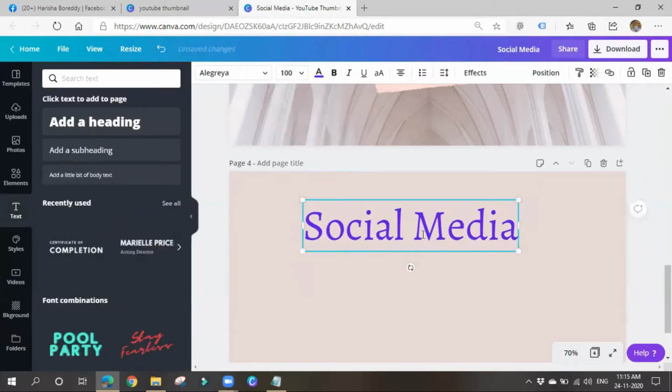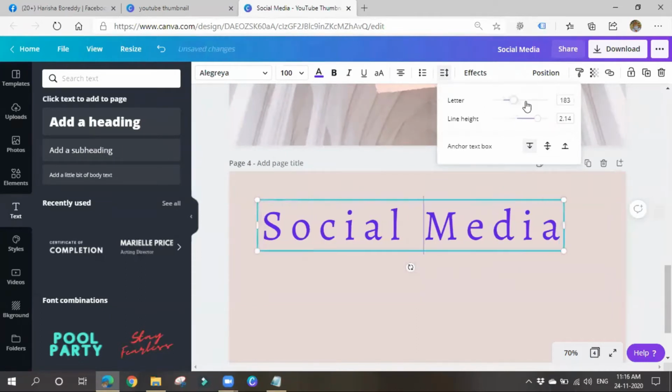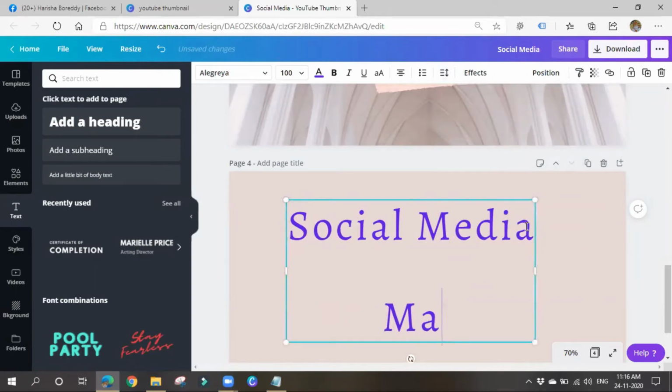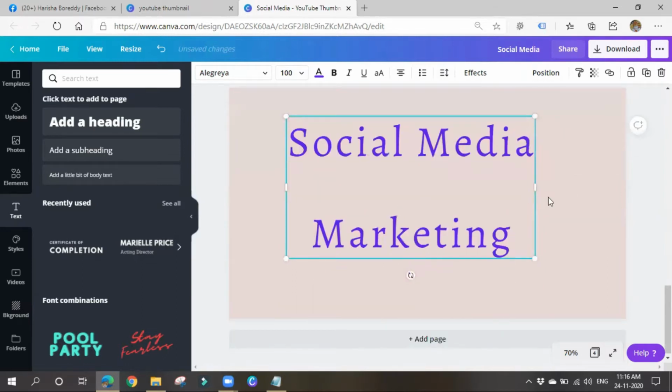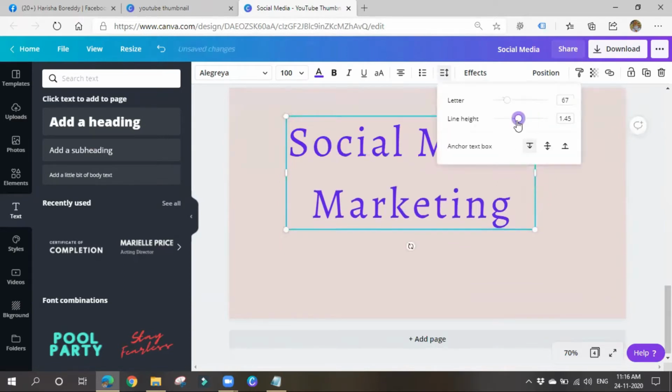You can also increase the length between the text. Okay, like this. So letter height means the bottom will increase like this. Okay, so if it is letter spacing, the spacing between the letters will increase. So if it is letter height, I'll show you. Social media marketing. Okay, so if it is letter height, the spacing between two lines will increase or decrease. Okay, you can do whatever you want.